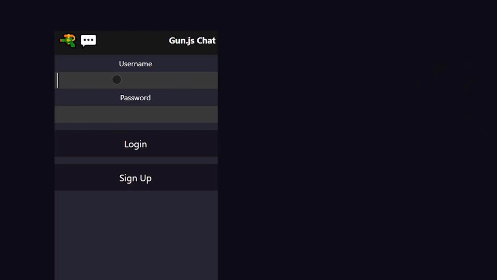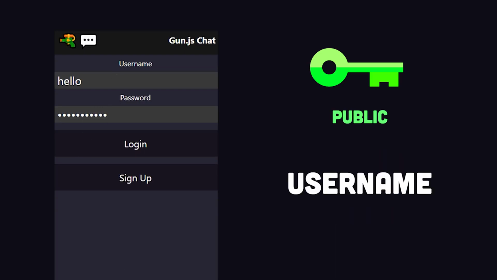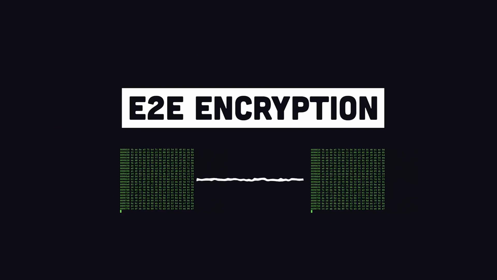When you create a new user account, a cryptographically secure key pair is generated. The username is associated with a public key so past messages can be found, and the password is a proof of work seed to prove and decrypt access to the account's private keys. In addition, it's possible to implement end-to-end encryption, which we'll do in this demo, but we'll talk more about that later in the video.